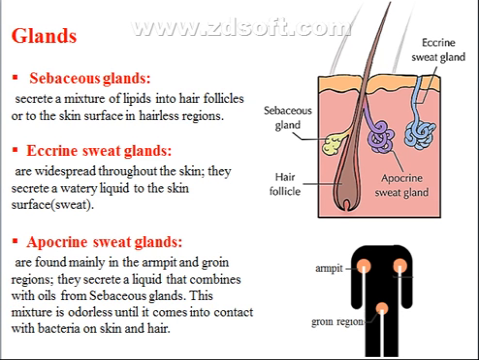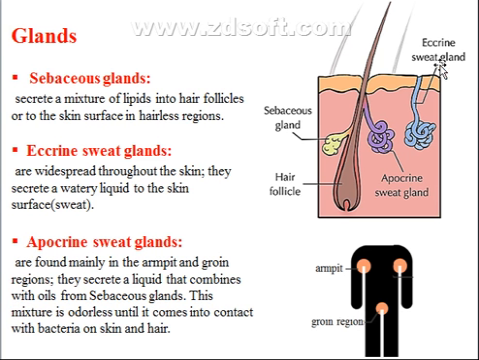The skin has different types of glands, as you can see in this figure: sebaceous glands, eccrine sweat glands, and apocrine sweat glands. The sebaceous glands secrete a mixture of lipids into hair follicles or onto the skin surface in hairless regions.